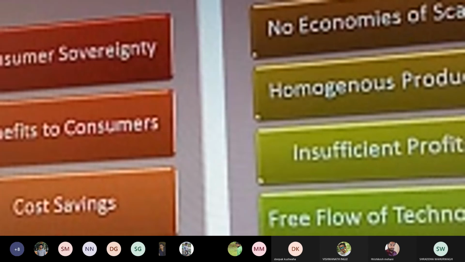Or a particular retailer: if one retailer is selling at rupees 45, another at 50, and another at 52, there may be a fourth retailer who is ready to sell the same commodity at rupees 55. In order to earn 3 or 5 rupees of extra profit, the retailer can charge more, and the purchaser or consumer can demand a lower price from a particular retailer. So in this case, the profit is always insufficient, and neither the consumer nor the retailer is satisfied with the profit margin they are earning.